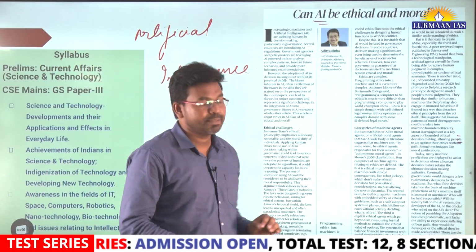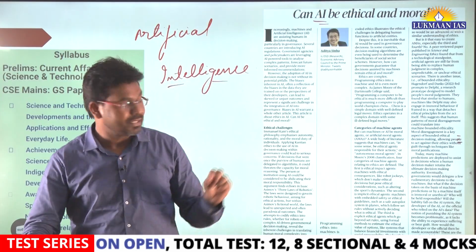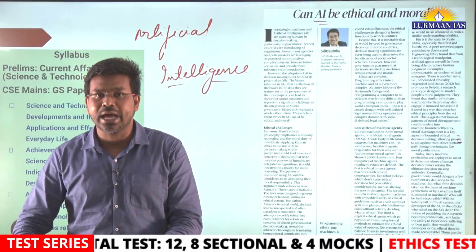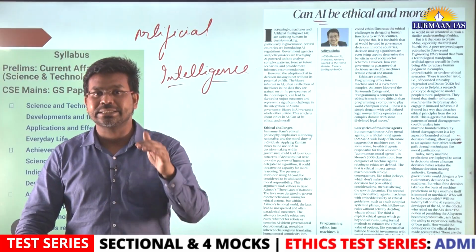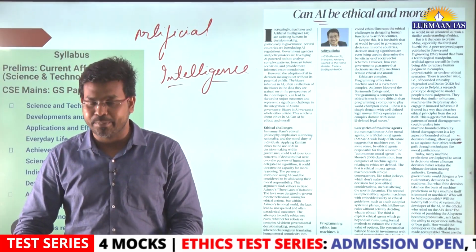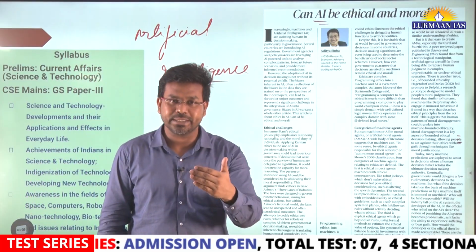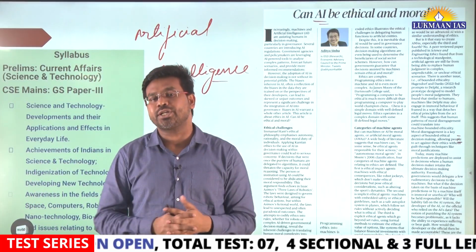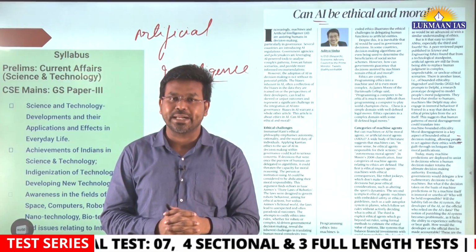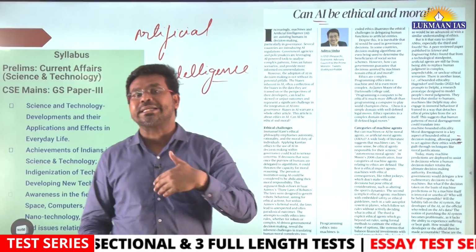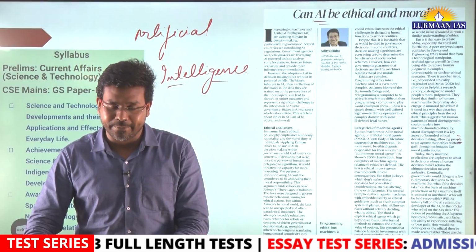The article mentions how artificial intelligence can be used for decision-making purposes, and many governments have started using its potential to generate results related to decision making.